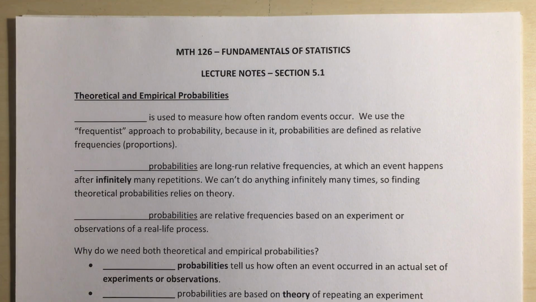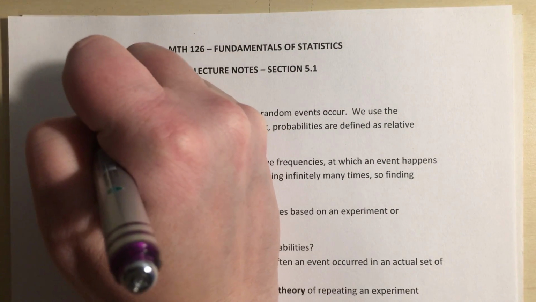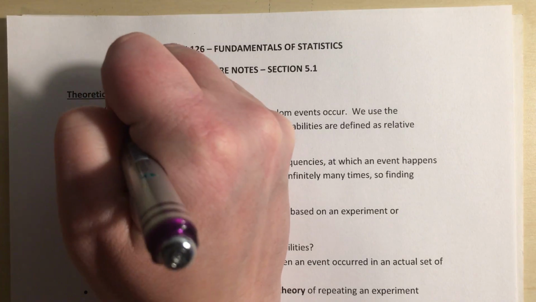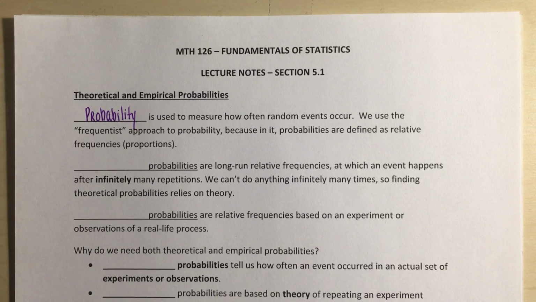Right, so the other thing that we're going to look at in section 5.1 is not just the word random. We're going to define what we mean by probabilities. Probability is used to measure how often random events occur. We use the frequentist approach to probability because probabilities are defined as relative frequencies or proportions. So we could think about those as ratios, proportions, percentages, different things. So that's what we're thinking of when we're looking at probabilities.